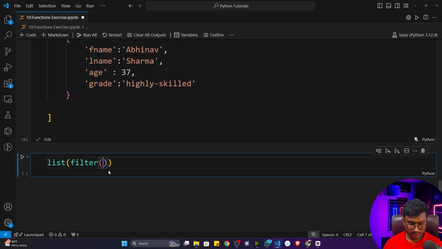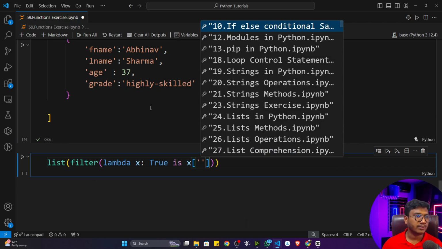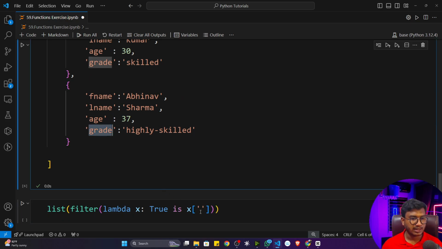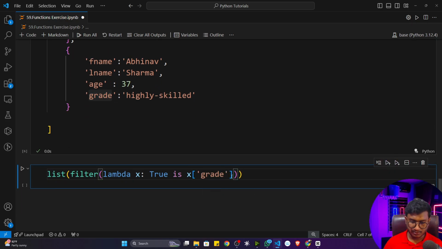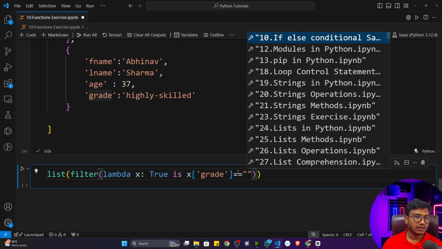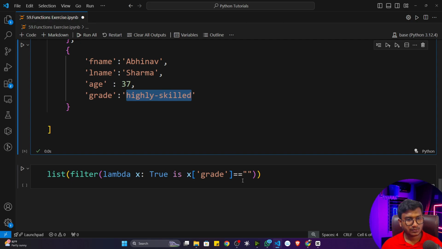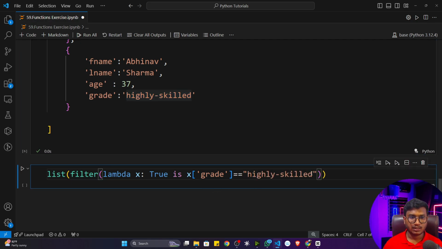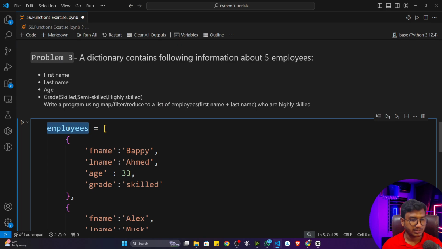Now inside that, I'll write a lambda function. It will take an input, let's say x, and check if x grade, since this is a dictionary, so I just need to use the key. If grade is equal to highly skilled, then it will give me true. Otherwise, in the else, it will give me false. And as the second parameter, I have to pass this particular employee list.